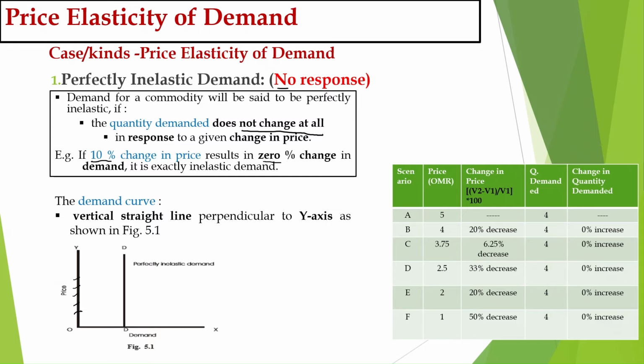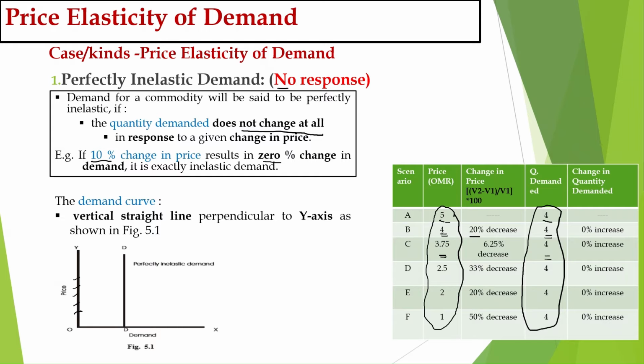So price was initially 5 real, then price decreases to 4 real, means there is a 20% decrease in price. So when the price was 5, the demand was 4. When the price decreases to 4, demand is still 4. When the price falls to 3.75, the demand is still 4. So you can see the price is falling or increasing, but the demand remains same. There is no change in demand.